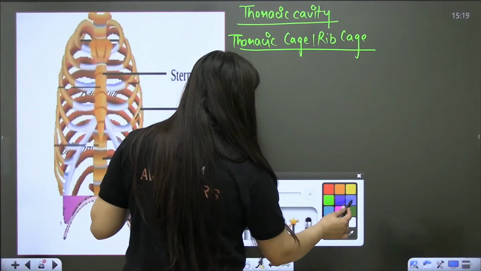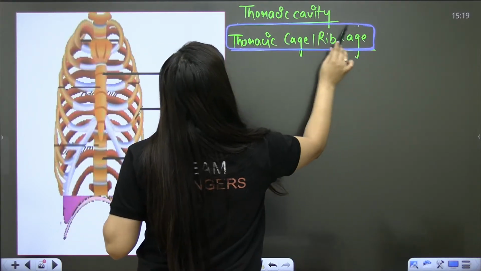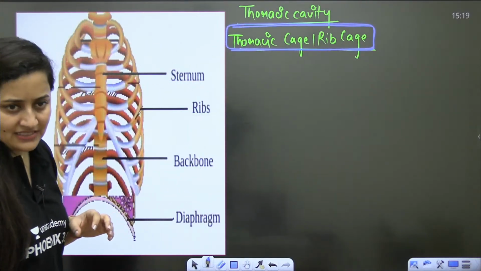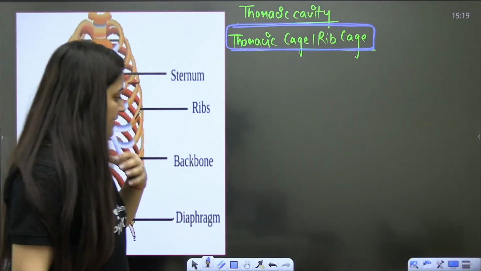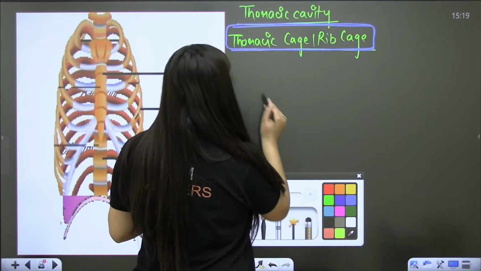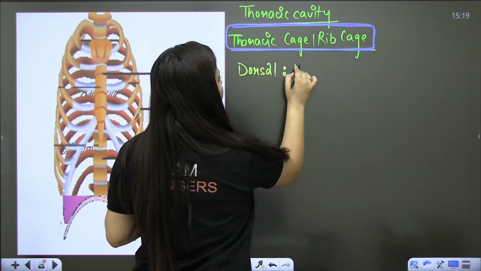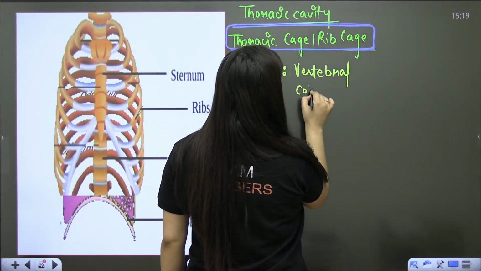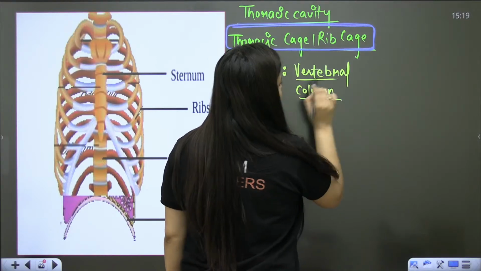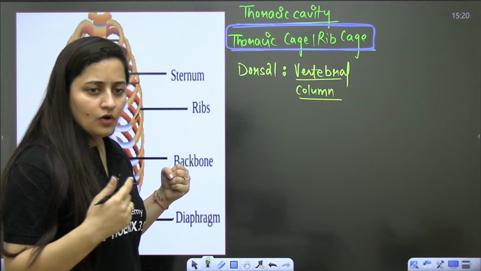So in the thoracic cavity, what do we have? The thoracic cage, also known as the rib cage, in which the lungs are present. Just have a look. On the dorsal side, you will see the vertebral column, which is also protecting the lungs, as lungs are soft organs.